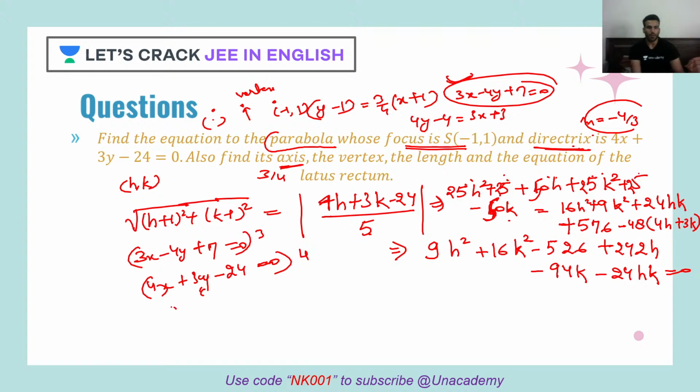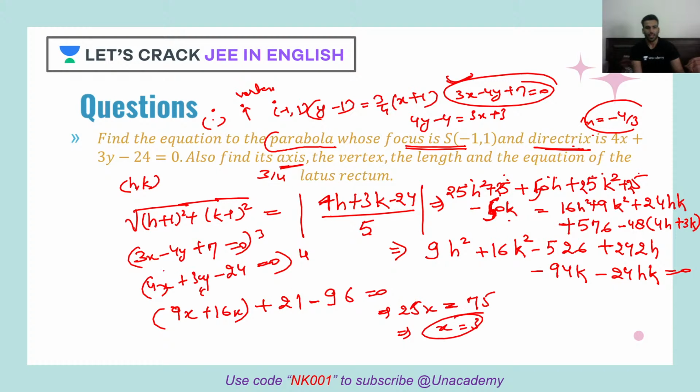So when I do that, when I add both the equations, what do I get? 9x plus 16x and plus 21 minus 96 is equal to 0. So this becomes what? 25x is equal to 75. X will be what? 3.